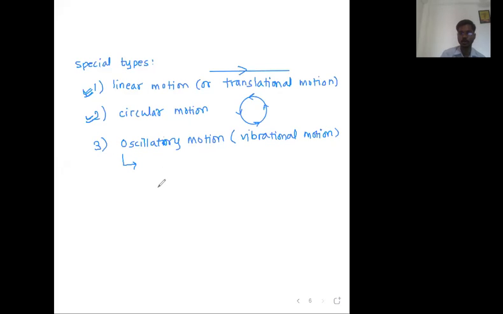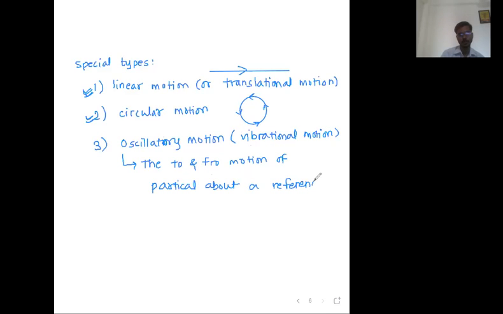Okay, what is oscillatory motion or vibrational motion? Write down. The to and fro motion of a particle about a reference position or reference point.